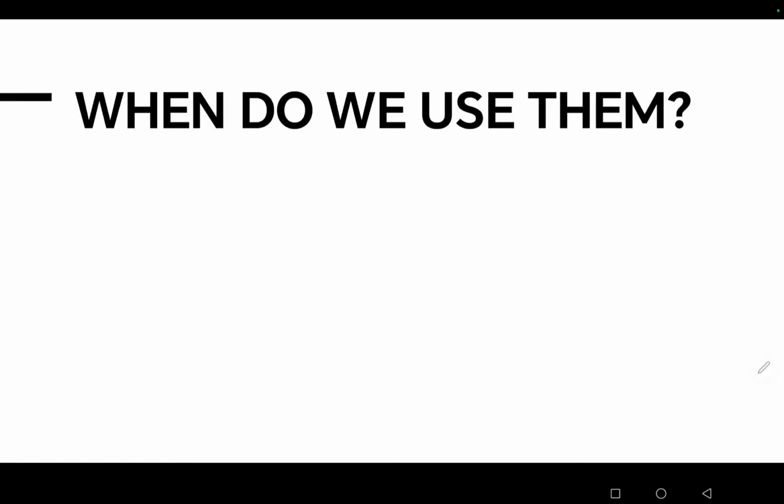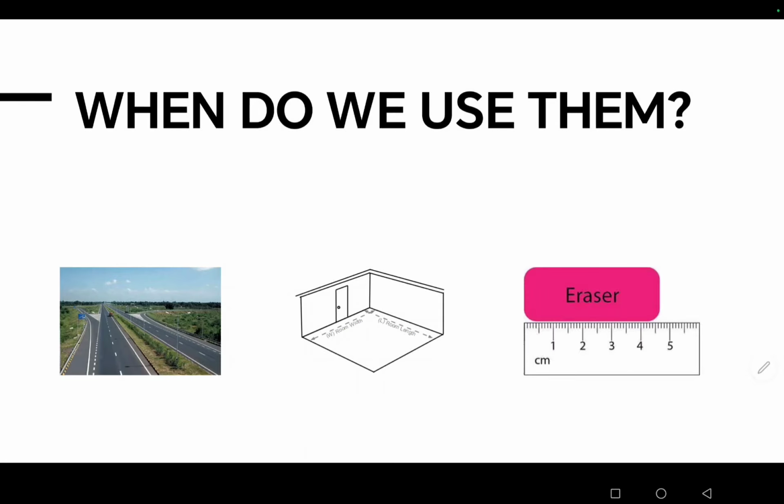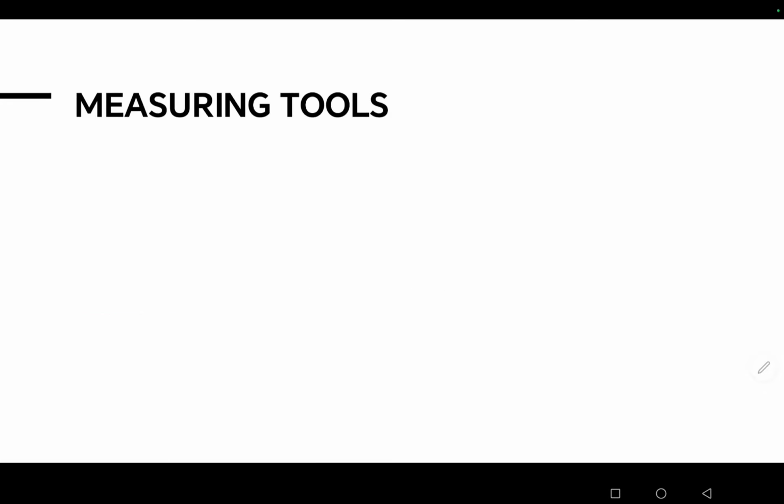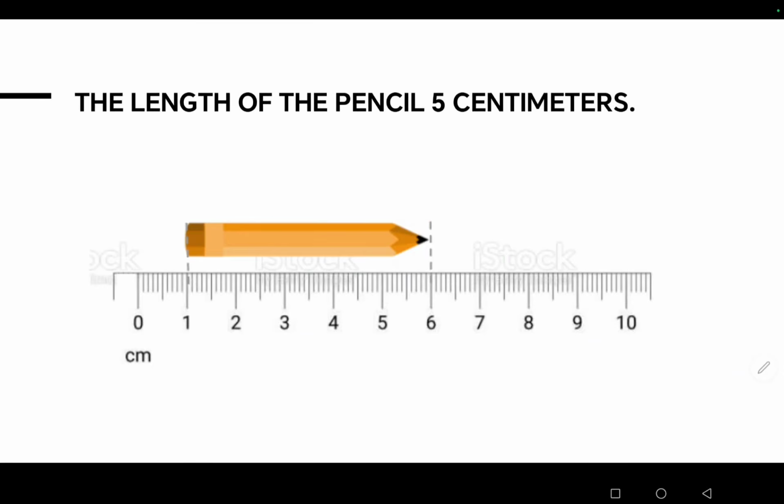We use kilometer for long distances, like roads. We use meter for objects like a room or a board. We use centimeter and millimeter for small objects like a pen or eraser. To measure length, we use a measuring tape and a ruler. For example, the length of the pencil is 5 centimeters.